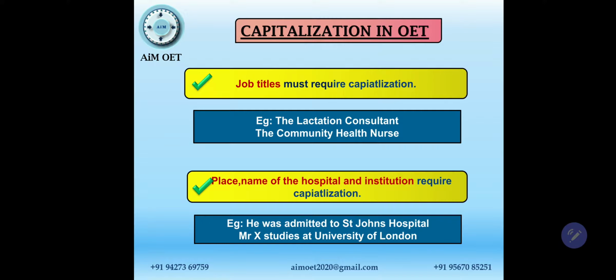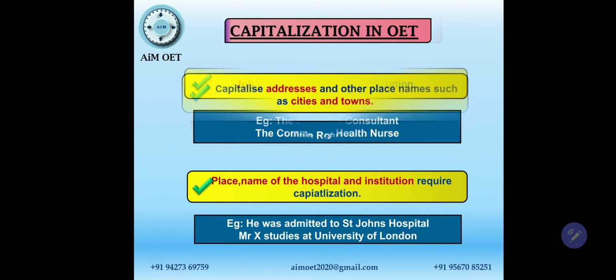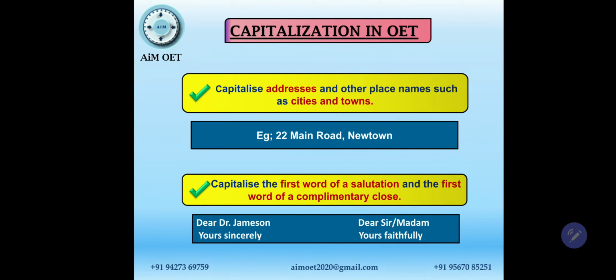Mr. X studies at University of London. Again, University of London is the name of that university, so of course that has to be capitalized. Then we have to capitalize addresses and other place names such as cities and towns. For example, 22 Main Road, Newtown. And this you usually write in the reference, or you write these things while writing the reader's address, before the introduction in OET writing. At that time, of course, you should maintain the capitalization for these things.